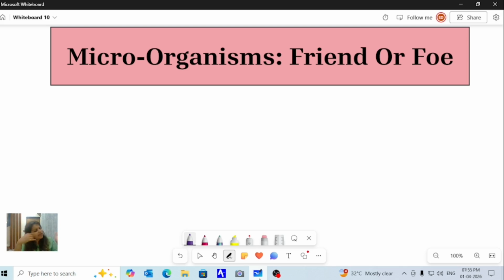But why can I not see them? Why am I not able to see them? Because of their size. Their size is very, very small. You cannot see them with your naked eyes. You need a special instrument known as a microscope for it. So this is just a basic introduction for this chapter.